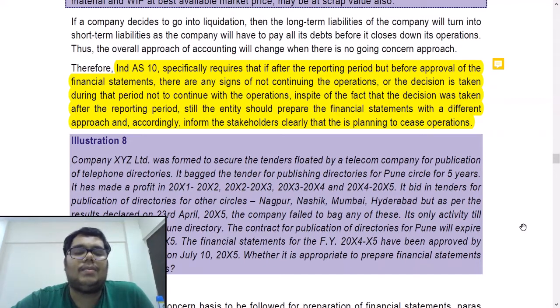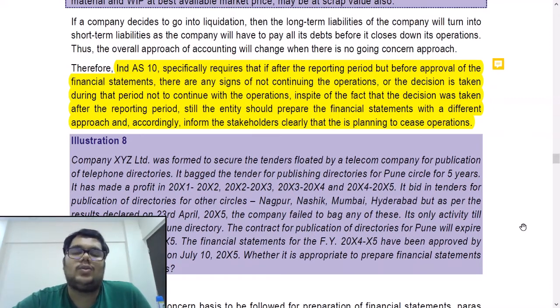It bid in tenders for publication of directories for other circles, Nagpur, Nashik, Mumbai, Hyderabad. But as per the results declared on 23rd April X5, the company failed to bag any of these. So it had bid for 4 more contracts, but on 23rd April, that is post the reporting period, it came to know that it has failed to bag any of the contracts. All the tenders that they sent have not been selected. Its only activity till date is publication of Pune, which is there for 5 years, and the contract of publication of directories of Pune will also expire on 31st December X5.